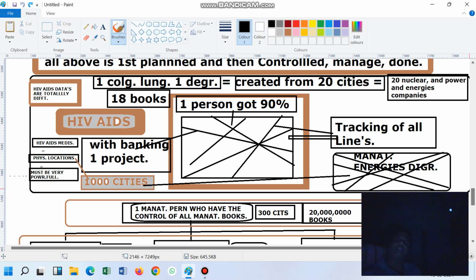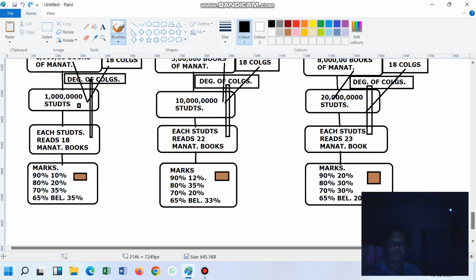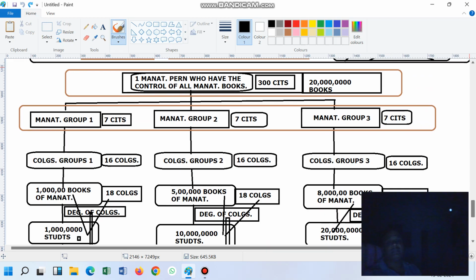Because it is possible that the college will also come to an end. The college will also come to an end one day, if you are not creating all this. So here, what is this connecting to? This is connecting to this diagram.